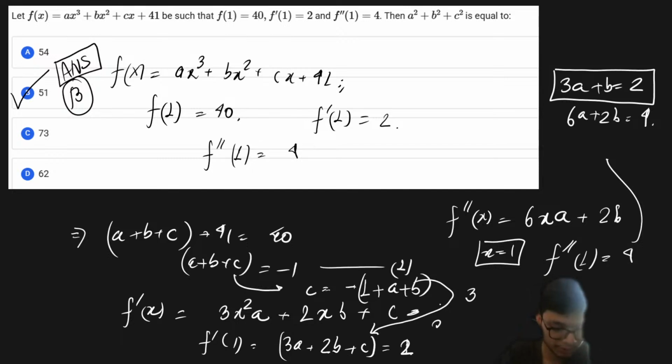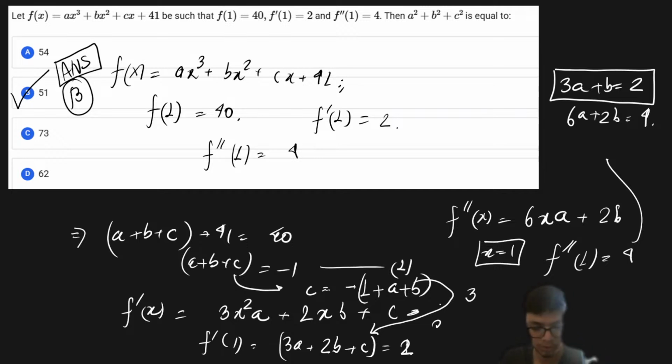Okay. So this was a fairly simple problem. You just have to solve for the given equations, and the given unknown will definitely come out very easily. All right. So please let me know if you have any questions. Option number B is definitely going to be the correct answer, right? I hope you're also getting option number B as the correct answer.